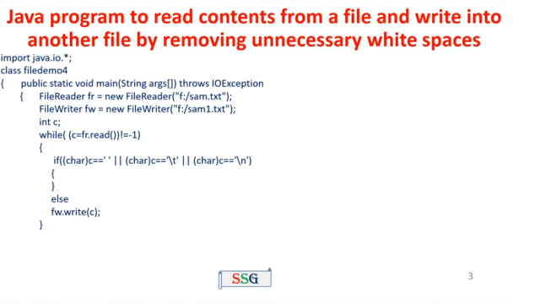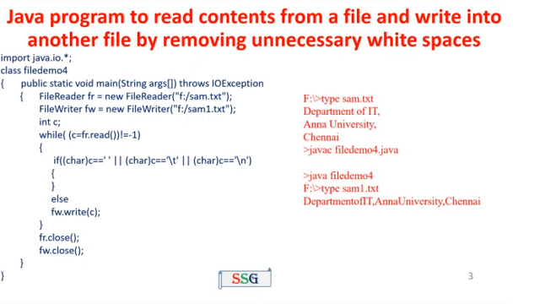That is, c = fr.read() reads the content from the starting position to the end. Then after reading byte by byte, you check whether the given byte is empty space, tab key or new line; if so, you need not write anything to the output file. Other than that, we have to write. The next one, we have to close the file reader and file writer. Here type the samp.txt file. Content of the txt file is department of IT, Anna University, then Chennai.